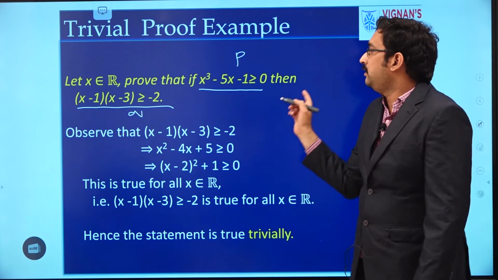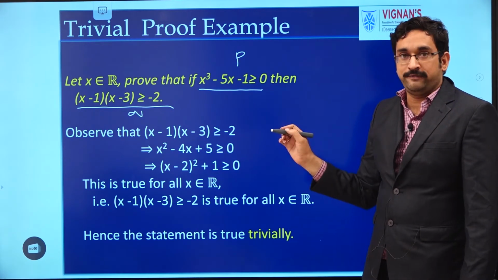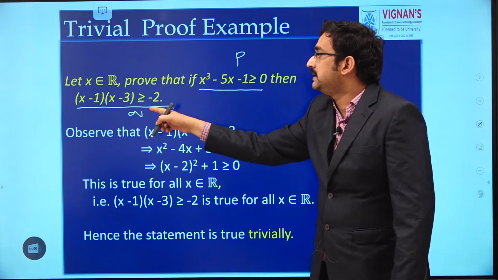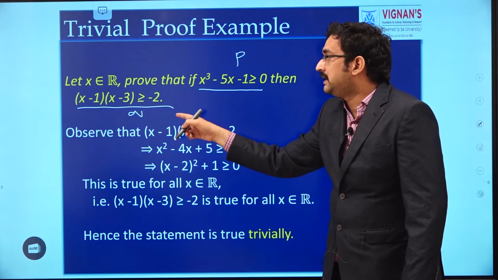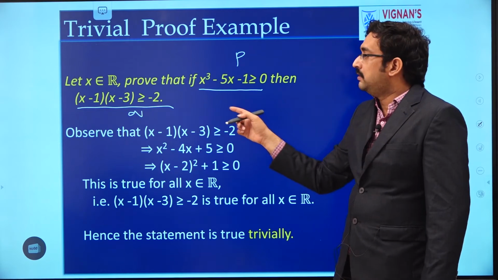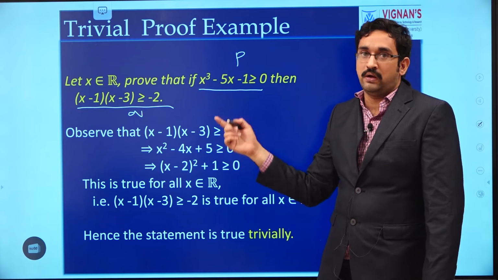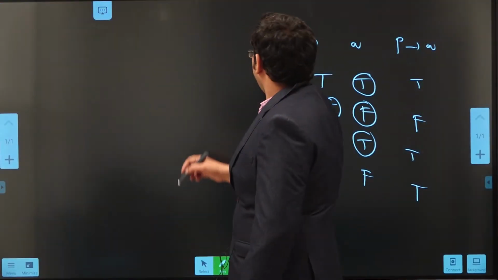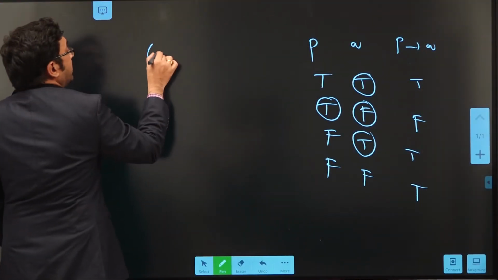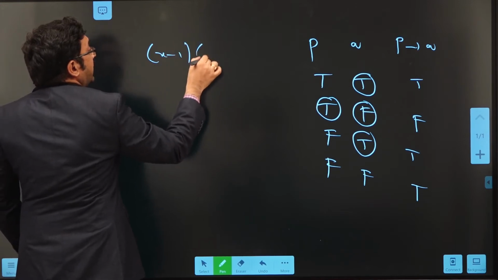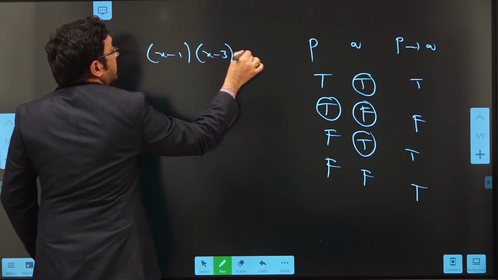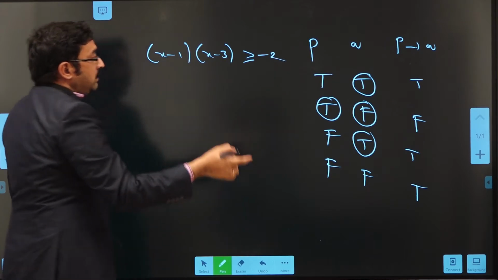So, if we want to prove this result, it is enough if we prove that (x minus 1)(x minus 3) is greater than or equal to minus 2. Now, by considering this part, we can prove whether it is true or false. Consider (x minus 1)(x minus 3) greater than or equal to minus 2. We will prove this one.